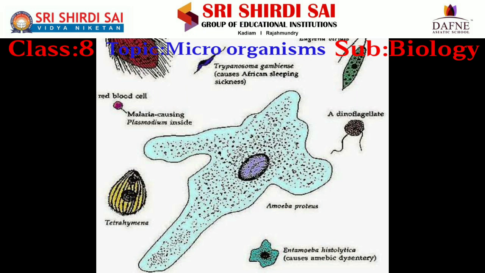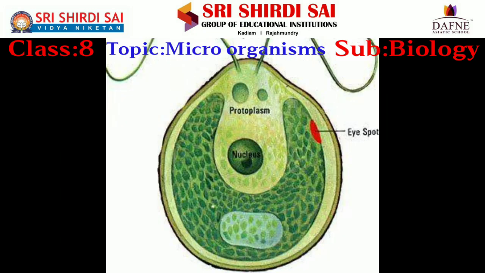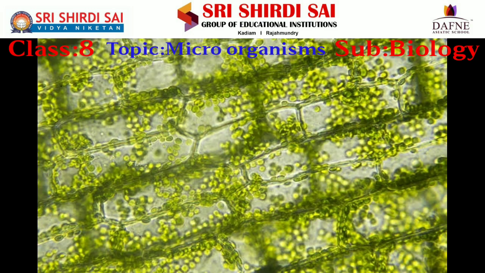These protozoans are unicellular and eukaryotic cells, which means they possess a true nucleus. A better example for this is amoeba. After protozoans, it is the turn of algae. In algae, chlorophyll is present. Because of this chlorophyll, these algae are known as autotrophs. Examples for this are Chlamydomonas and Spirogyra.